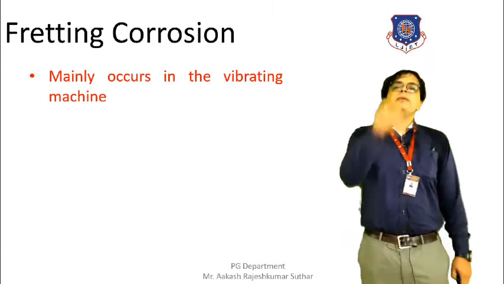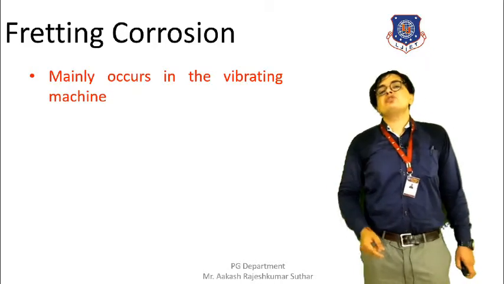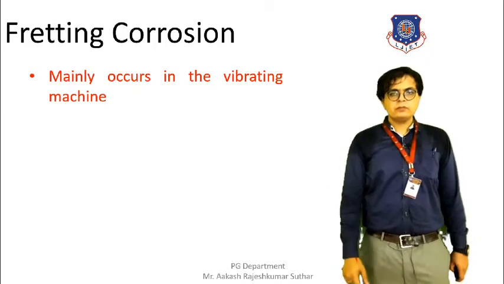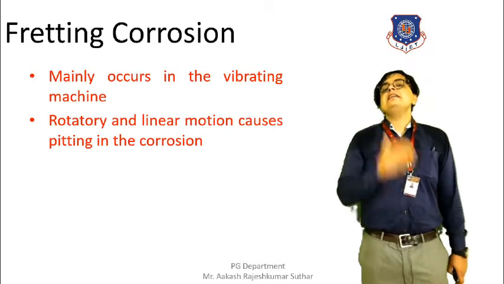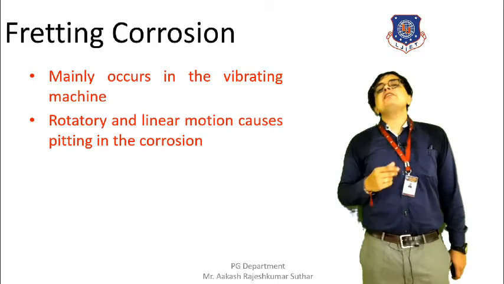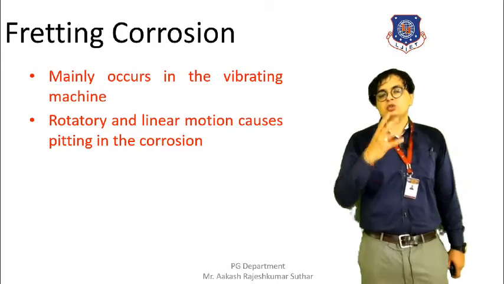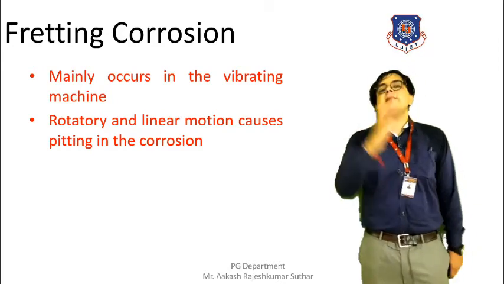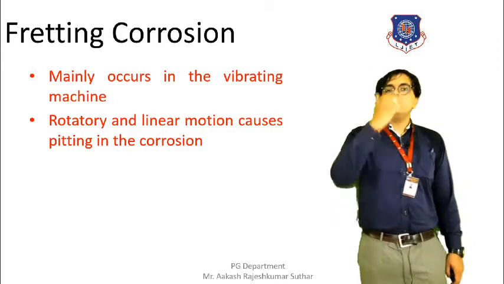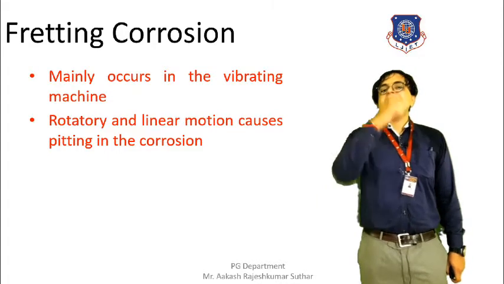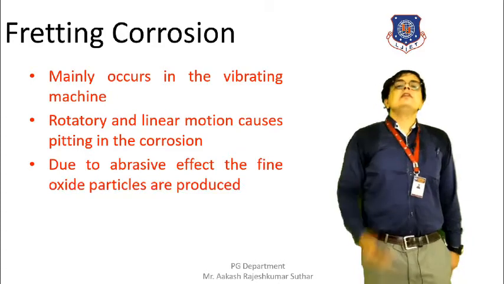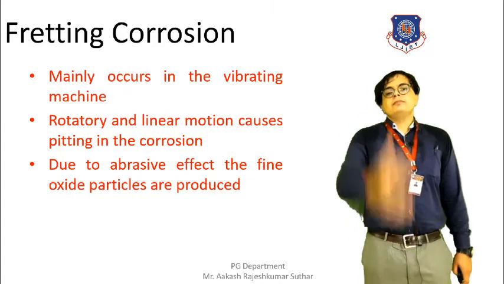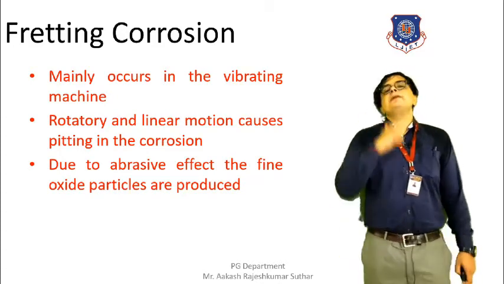Now, we will be discussing the definition of fretting corrosion in brief. Because of the rotational motion and the linear motion, pitting on the corrosion takes place. The corrosion that has already occurred on the metal surface will get pitted because of the rotary motion and the linear motion.